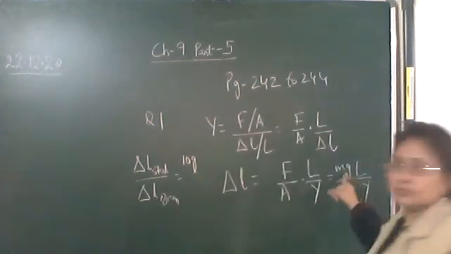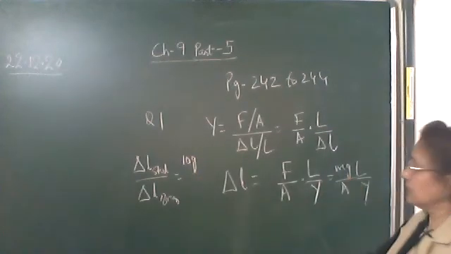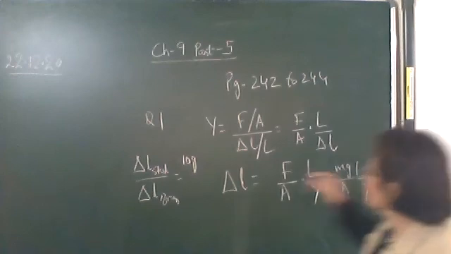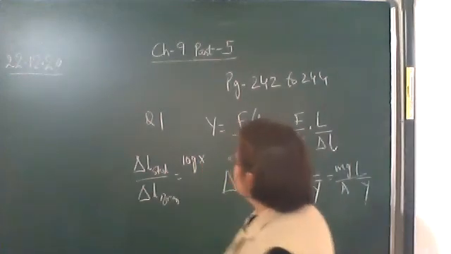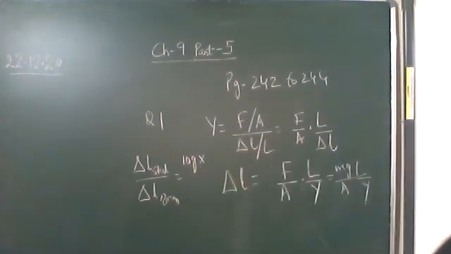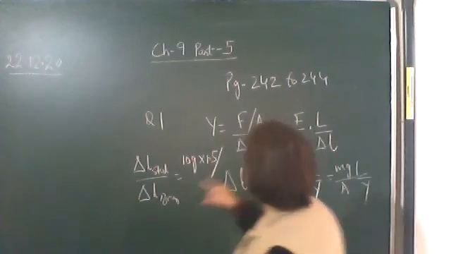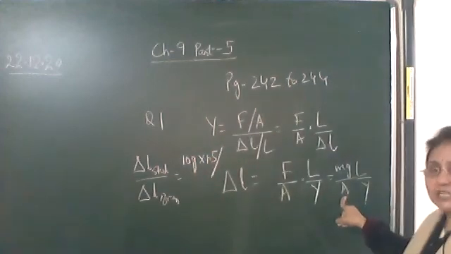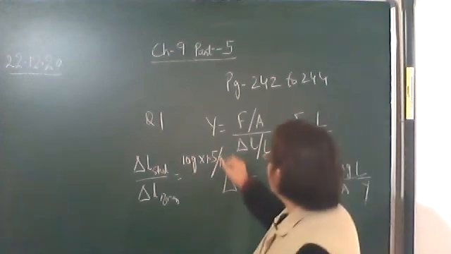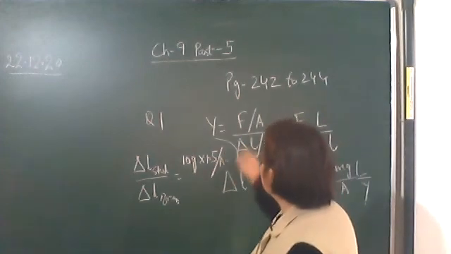No need to substitute the value of g, it will cancel out. Length of the steel wire is given over here as 1.5 meter upon cross-sectional area A, and Y for the steel wire.